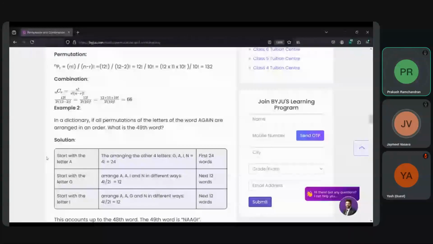In that, A appears 2 times. So if we want to calculate the total number of, sorry, we do not need to calculate the total right now. Of permutation, right? Yes, permutation allows repeats, right? Yes. Okay.